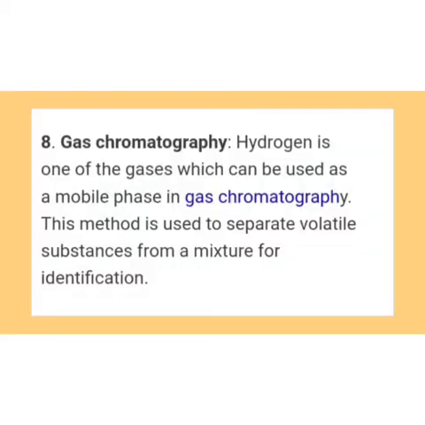Here number 8 is gas chromatography. Hydrogen is one of the gases which can be used as a mobile phase in gas chromatography. This method is used to separate volatile substances from a mixture for identification. So we can remember this.